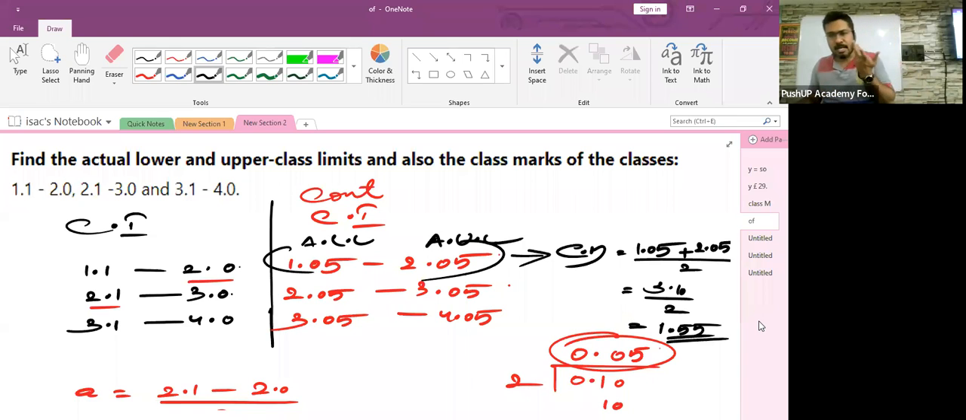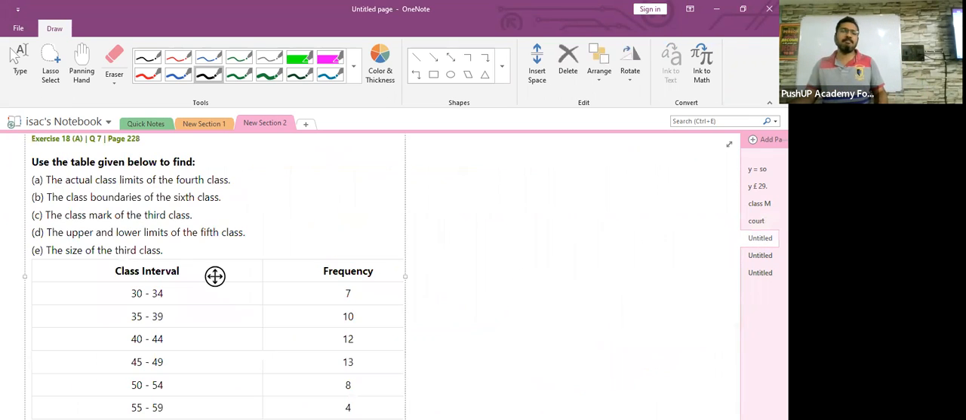Children, you people are in class 9 now. I don't have to teach you divisions, isn't it? Do it on your own. Similarly, you have to find the class mark of the second and the third class intervals. All right. Let's do the next sum.